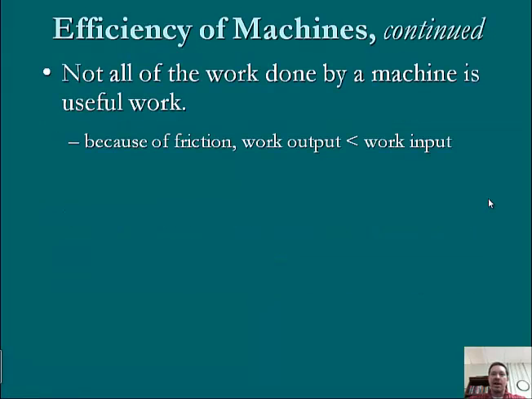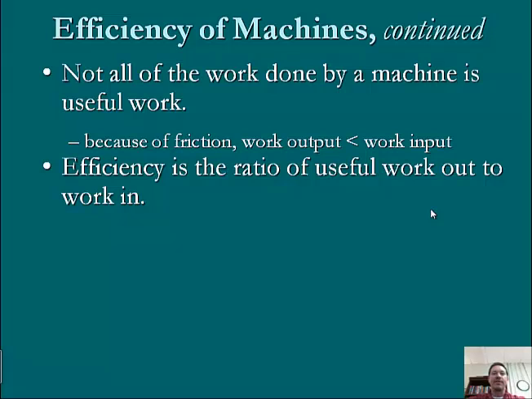And again, not all the work done by a machine is useful. We have friction, which causes an increase in heat. Maybe the machine's just not very good at doing whatever work it's supposed to be doing. But friction primarily, the work output is going to be less than the work input. So we're going to put more work into something to get a smaller amount of output.